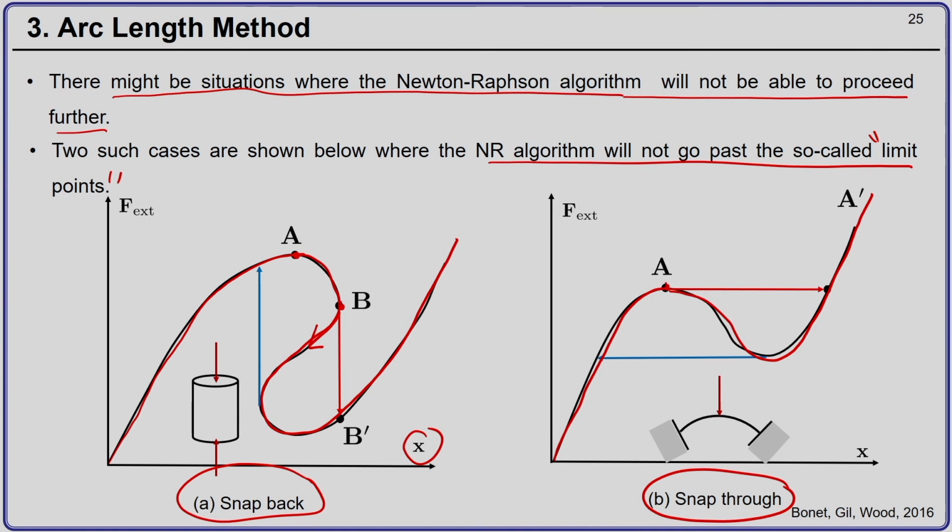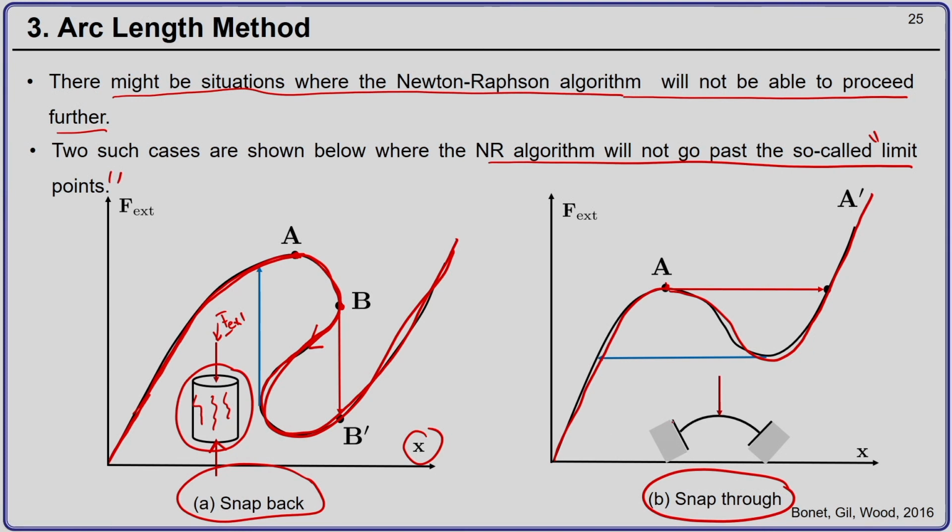The first case you will encounter when you have a thin cylindrical shell, for example, compressed by two forces on opposite faces. When you start increasing the forces, what will happen? The external force required to cause the deflection of this cylinder will increase till a certain point. You will have wrinkling, or local buckling modes which will come into the picture, and then you will have this snapback behavior.